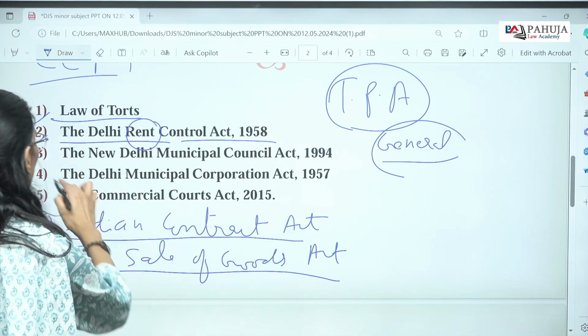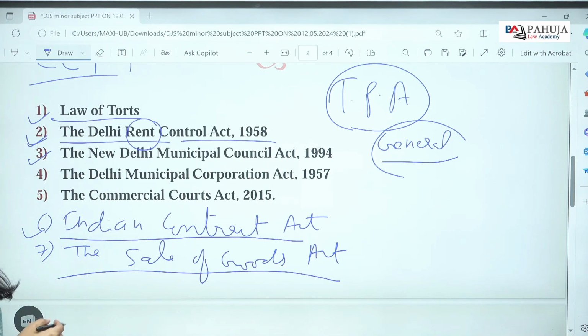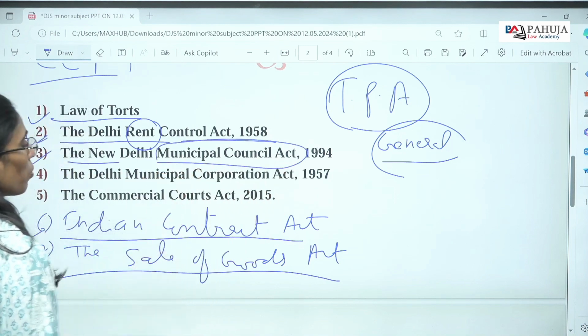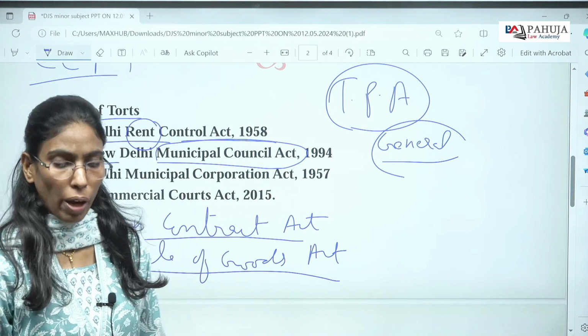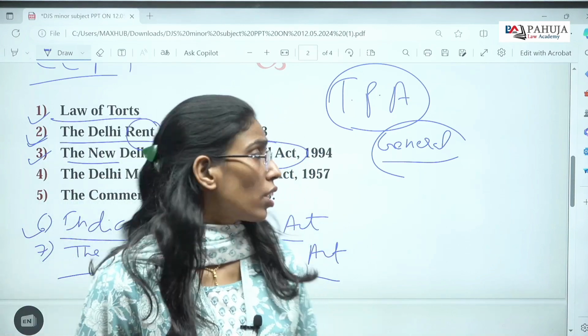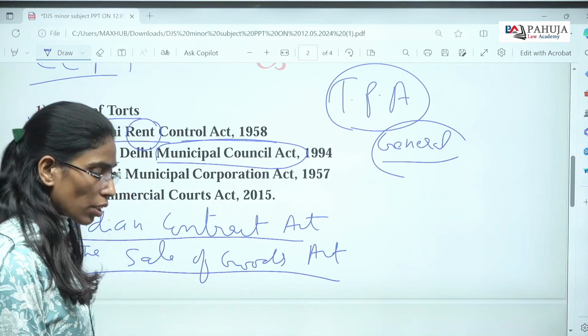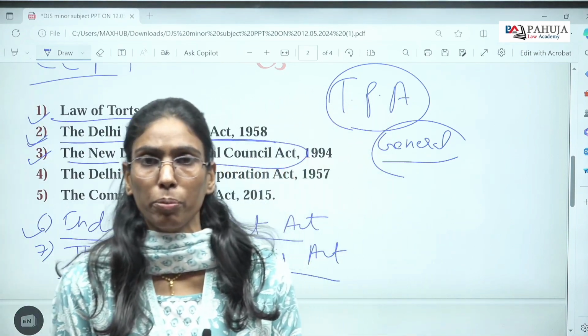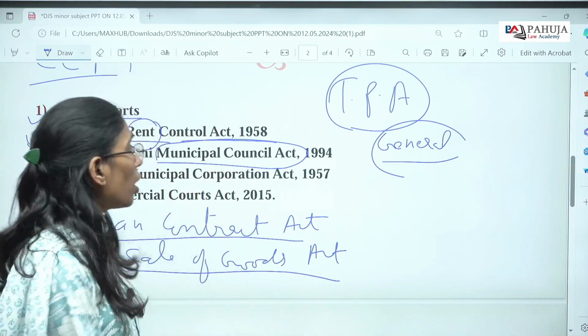Now, coming to another important minor subject, the New Delhi Municipal Council Act, which is similar to the law of municipality and talks about the election procedure of these authorities. We have the 73rd and 74th constitutional amendments, of which the 74th deals with the law related to the municipality.